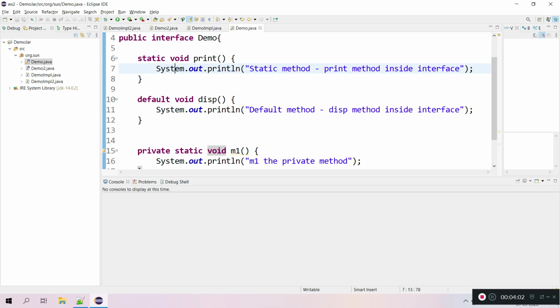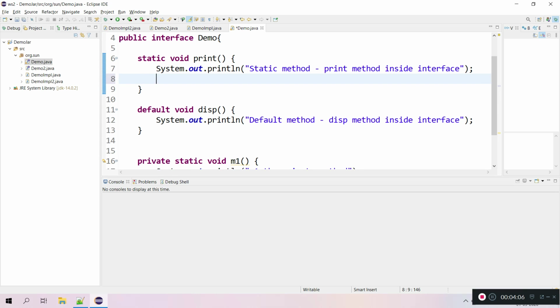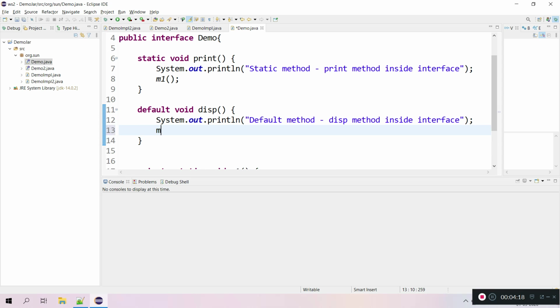Let's say I have a static method; there I can use this static private method. Something like this I can call, and I can reuse this behavior inside the static method. Similarly, in a default method also I can use the static private method behavior. So I can call this one and use that one.